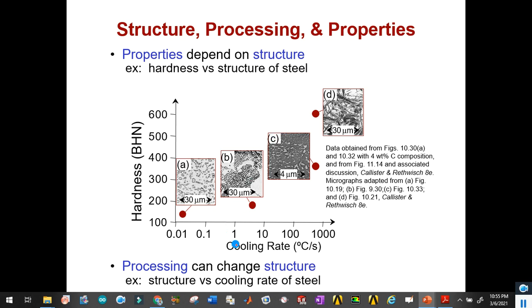Here we can see the best example. On the x-axis is the cooling rate, and on the y-axis we have the hardness property.